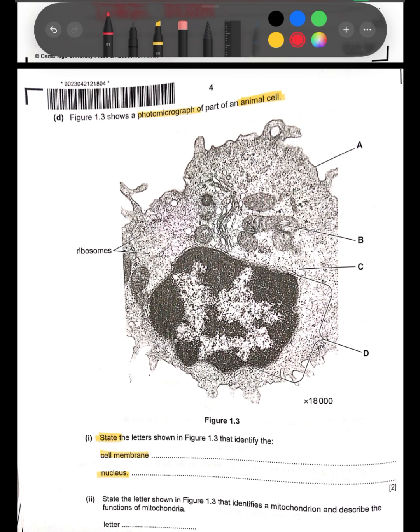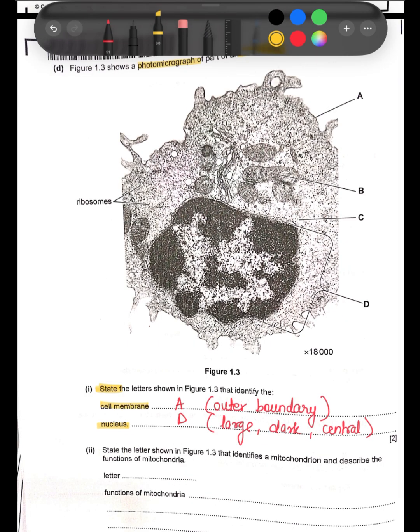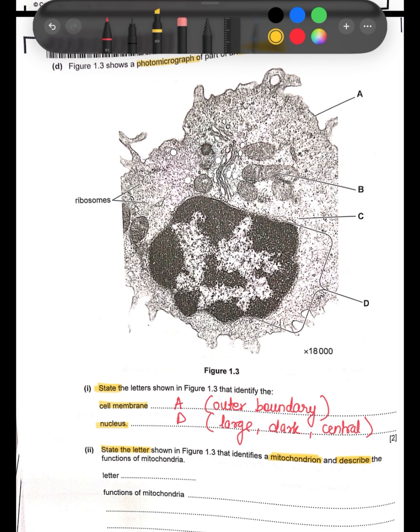So cell membrane is A, since it is the outer boundary of the cell, and D has to be nucleus since it's large, dark and placed at the center. You also need to state the letter that identifies a mitochondria and also describe the key functions of mitochondria. So here are the two command words that you need to identify the mitochondria, and you also need to describe